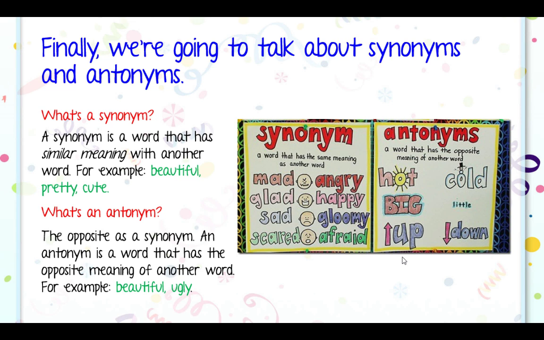Something that's very important about synonyms and antonyms, algo bien importante sobre los sinónimos y los antónimos, is that they are very useful. If you use different words, si usted usa palabras diferentes every time you write, that enriches your vocabulary. Eso enriquece su vocabulario y la forma en que usted escribe. Por tanto, cuando busque sinónimos le va a ayudar muchísimo.